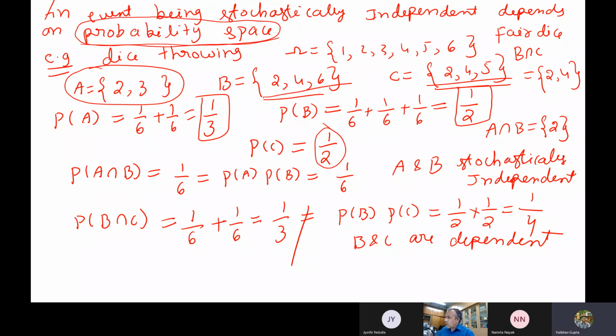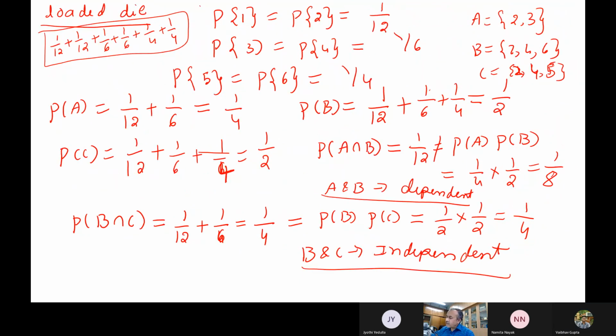Probability space. So now in the first problem we gave 1 by 6, 1 by 6, 1 by 6, 1 by 6. We got some answer. In the second thing, same dice, we said it is a loaded die. The axiomatic definition of probability says you can assign any value you want, but it should be more than 0, maximum should be 1. Now here I have changed this, but of course probability of sample space is still 1 only. So suddenly you are getting different results itself.